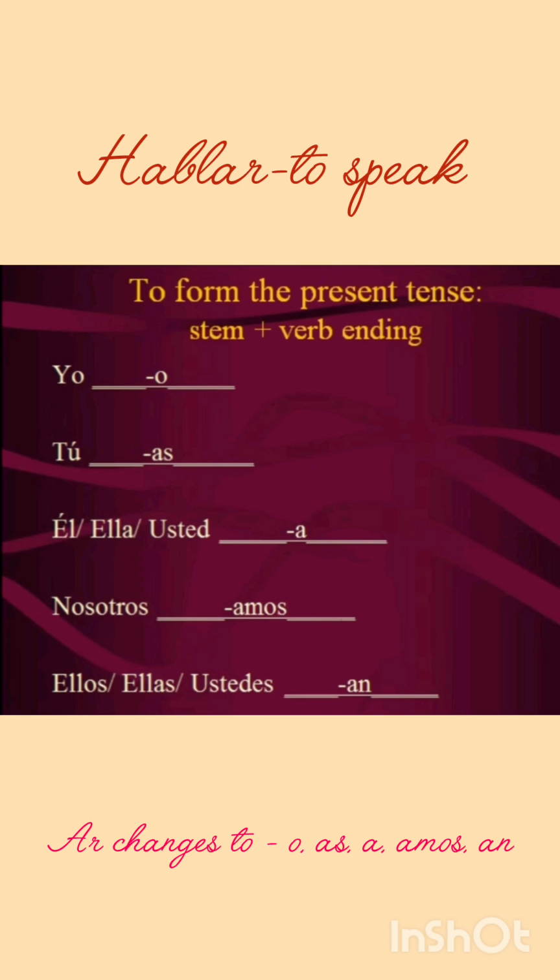Nosotros hablamos means we speak. Nosotros is masculine form. Nosotras hablamos is the feminine form. Ellos hablan means they speak. Ellas hablan means they speak again, but the feminine form.